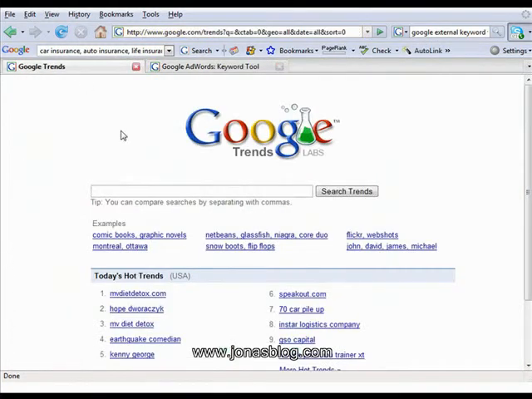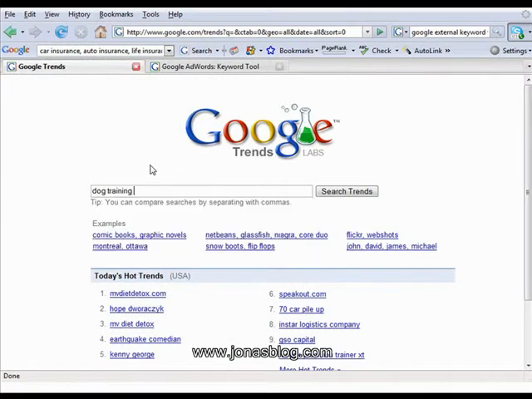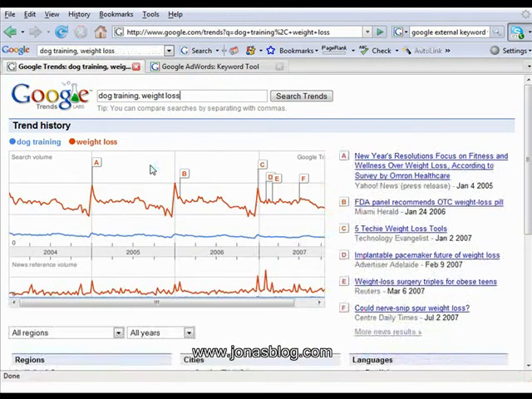I'm familiar with the dog training market because I have run campaigns in the dog training market. So I have a pretty good idea of how much traffic there is. So if I want to find out how much traffic there is in weight loss, I'm going to compare the two. And you can see that weight loss is much bigger than dog training.